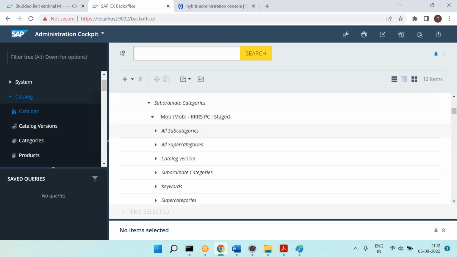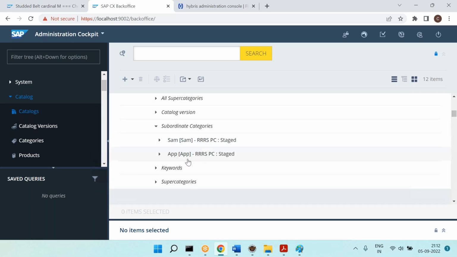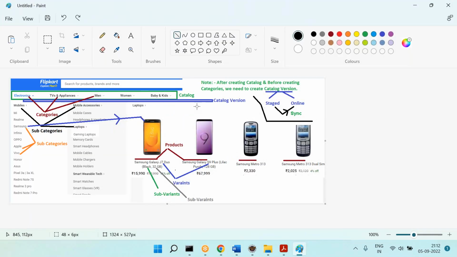Within mobiles, you have some more subcategories, which are Samsung and Apple. Like that, we can create n number of subcategories, no problem.